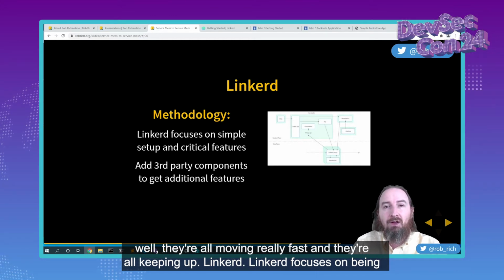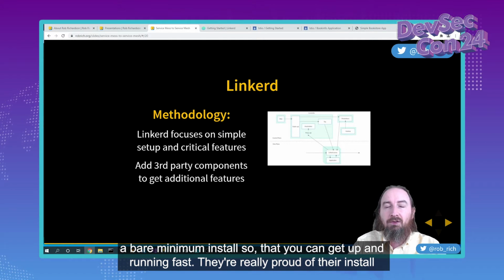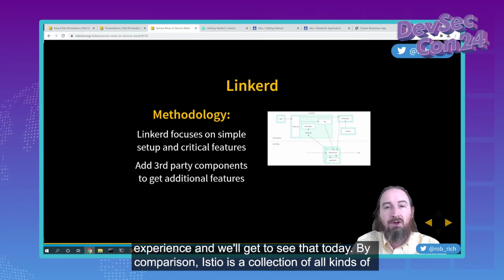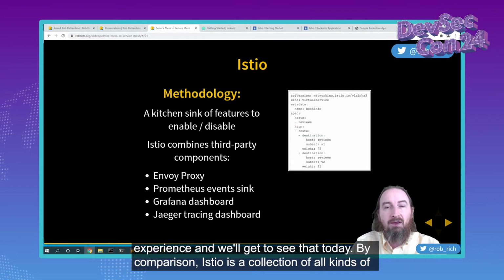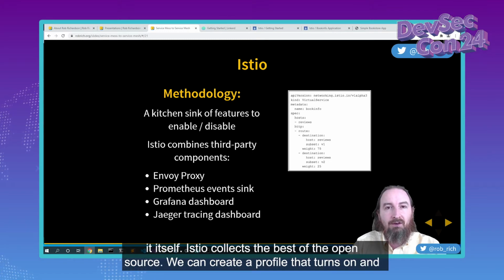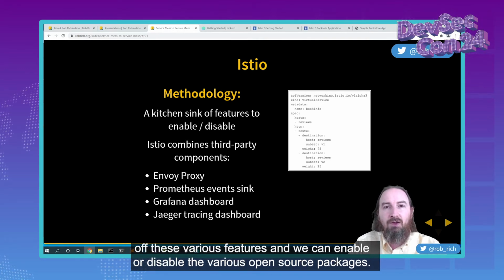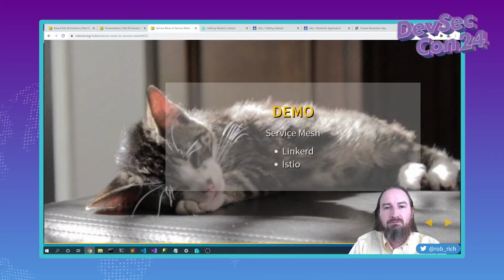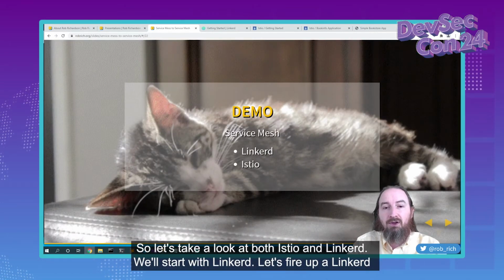Linkerd focuses on being a bare minimum install so that you can get up and running fast. They're really proud of their install experience, and we'll get to see that today. By comparison, Istio is a collection of all kinds of open source packages where you can turn things on and off. Where Linkerd likes to write it itself, Istio collects the best of the open source. We can create a profile that turns on and off these various features, and we can enable or disable the various open source packages. So let's take a look at both Istio and Linkerd.